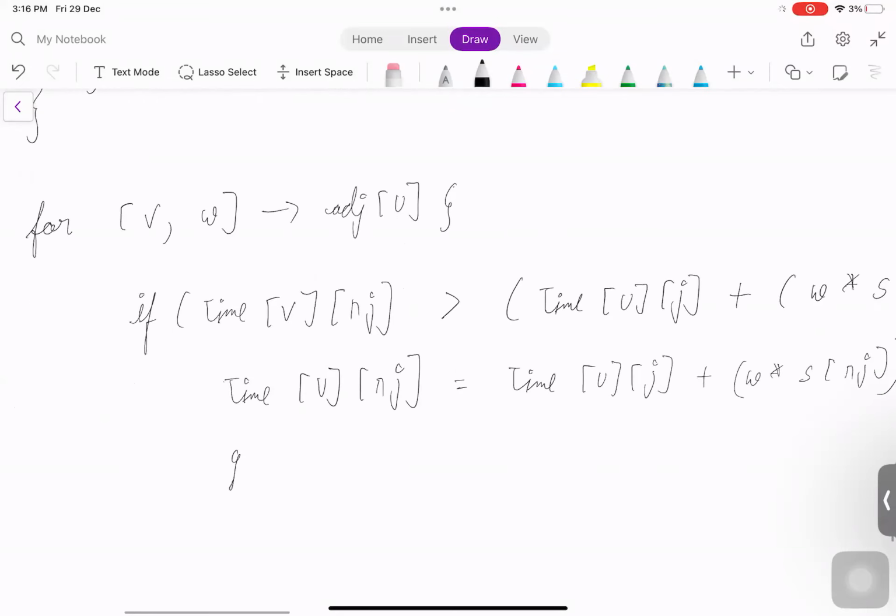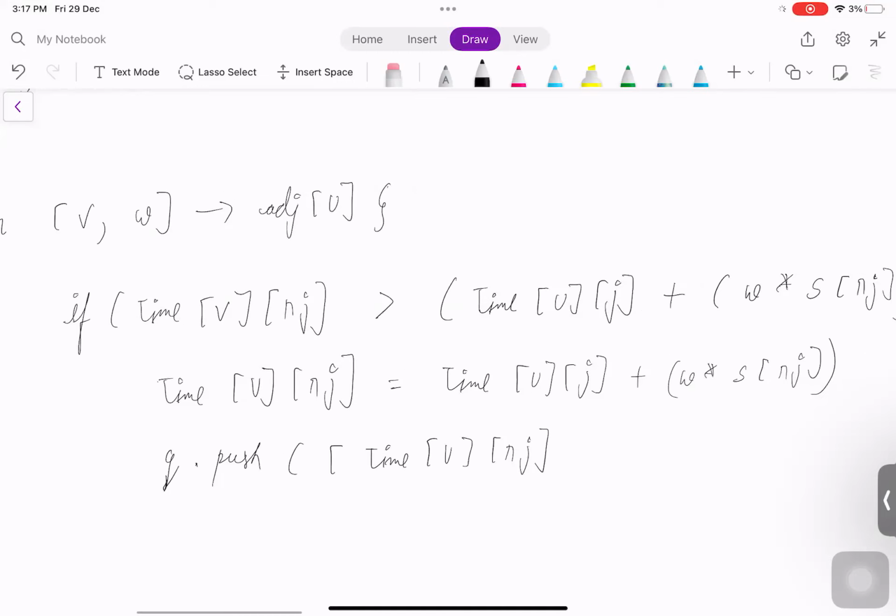So now we'll be pushing, q dot push, assuming that q is a priority queue, and this syntax might not be present, but the ultimate aim is to push into the priority queue. Pushing time of v, nj comma v, as we are maintaining the order as time, bike and city.